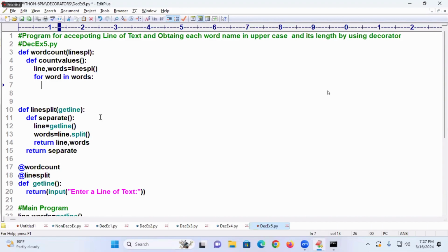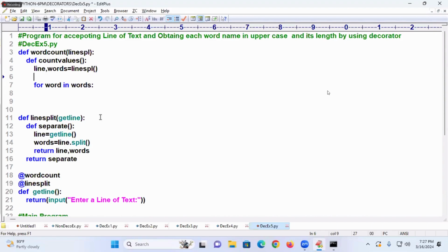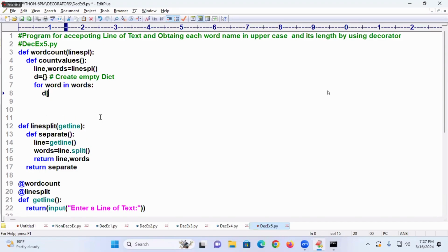D is equal to an empty dict. D of word is equal to len of word. Is it not adding the data to the dictionary?